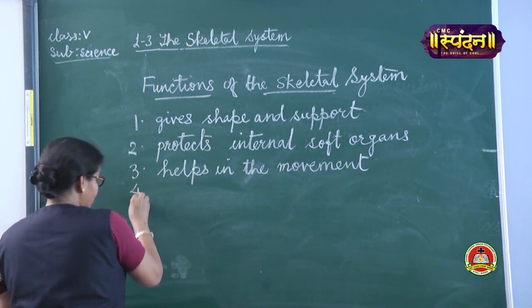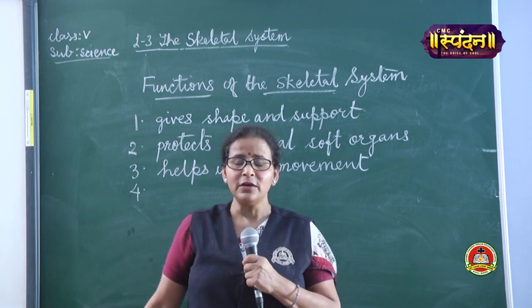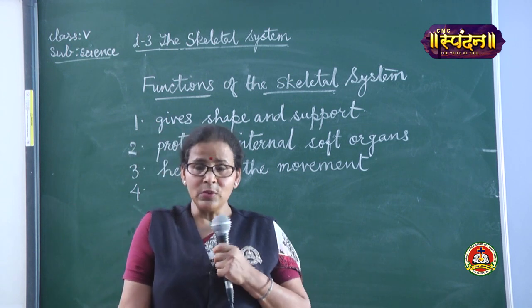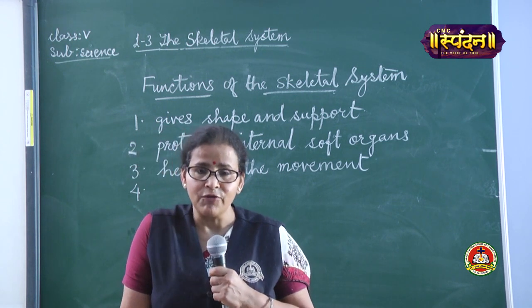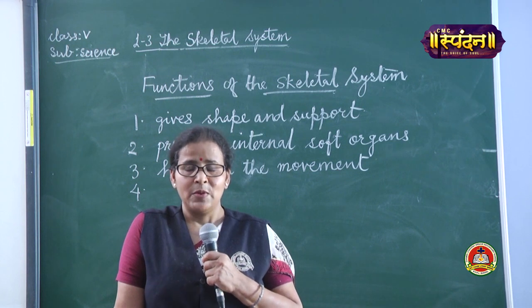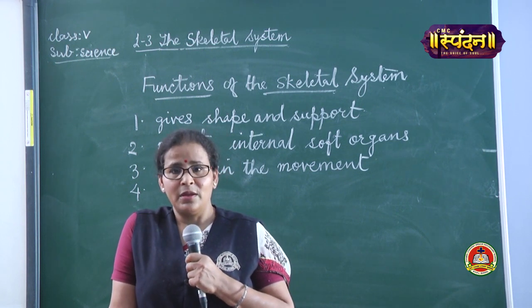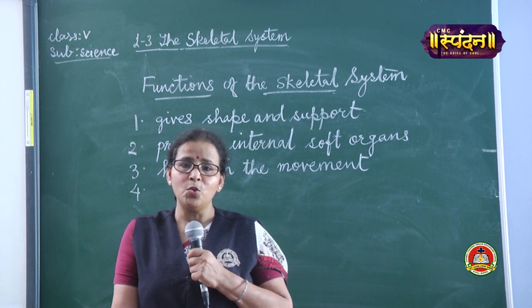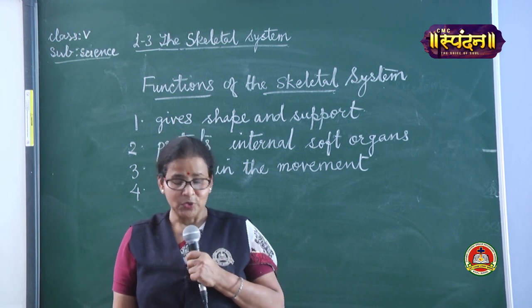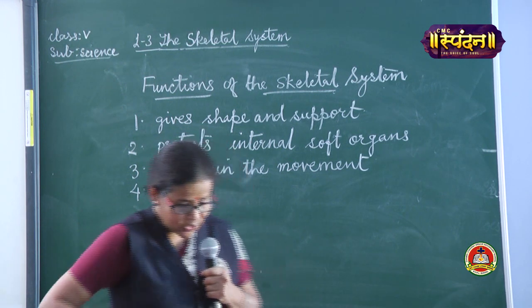Now what is the fourth one? This we did not study earlier. The last one is that our bones contain a very soft tissue called bone marrow. And this bone marrow is responsible for making new blood cells in our body. So that is an important function.